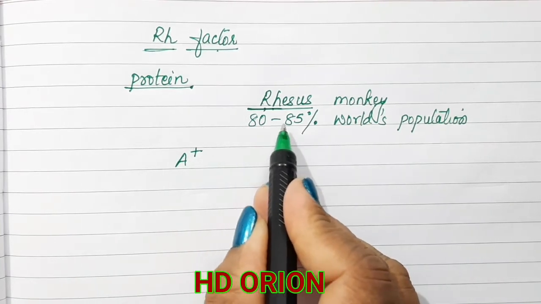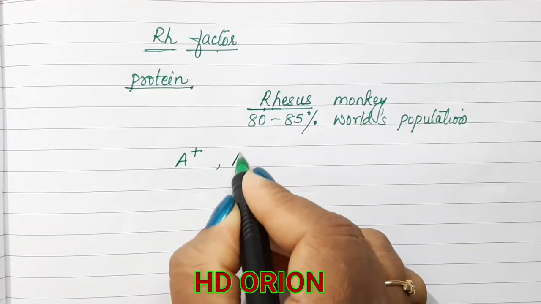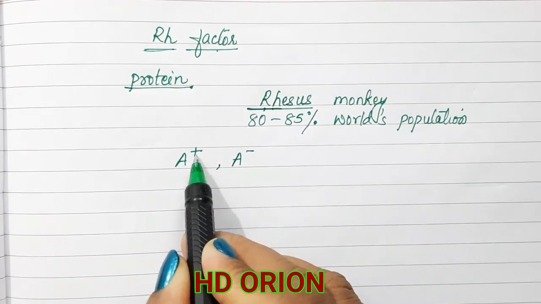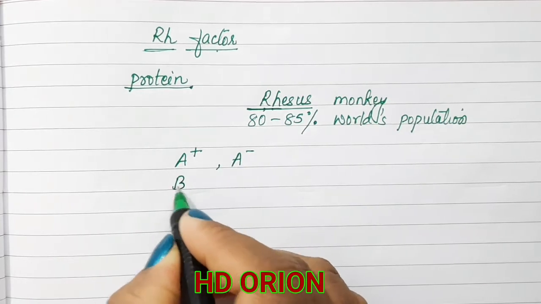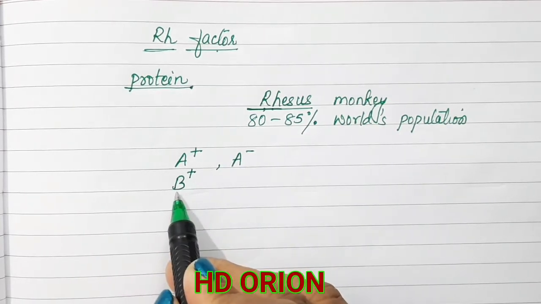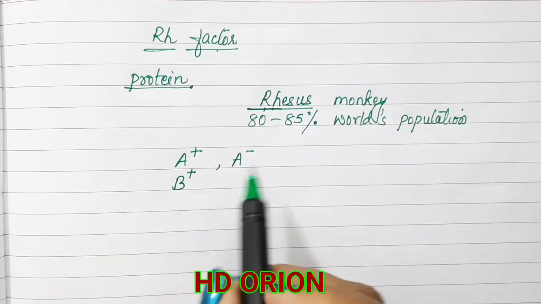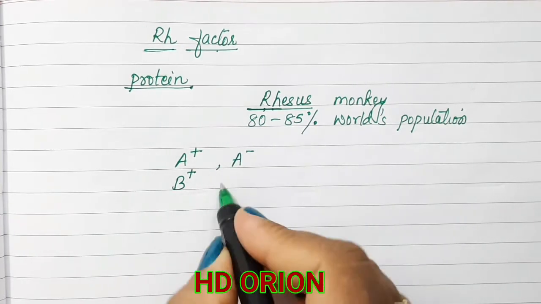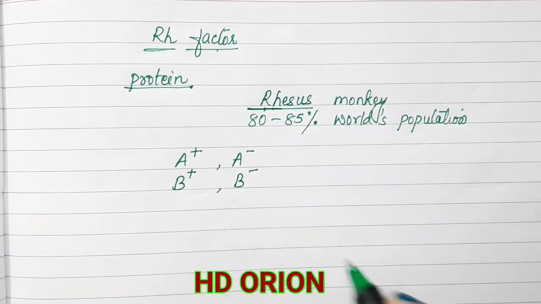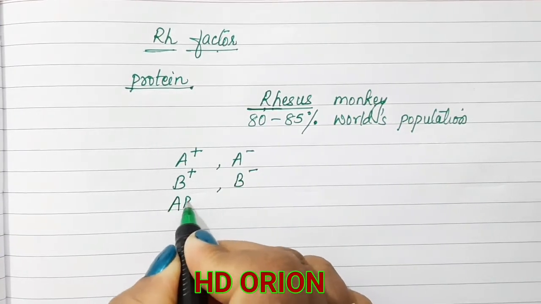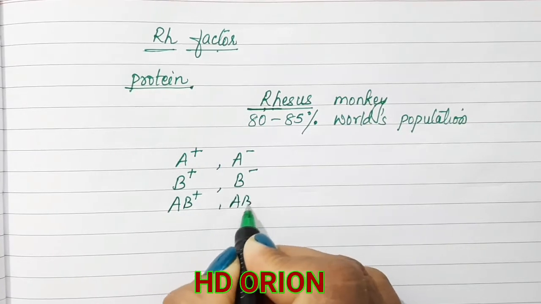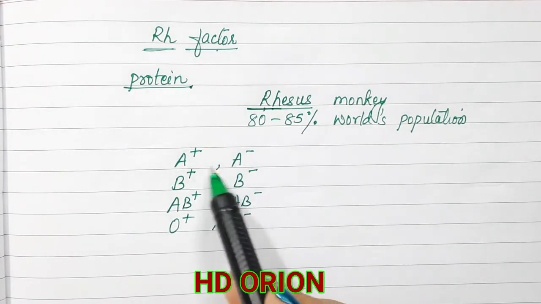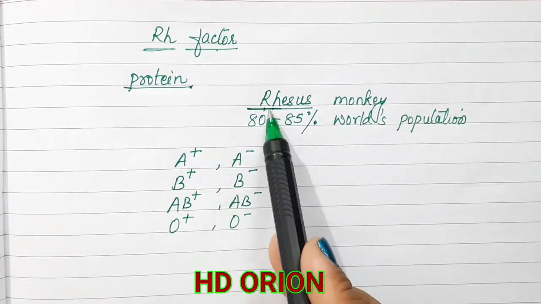That means if there is no Rh factor, the blood group A has its negative counterpart. So blood group A can be A positive or A negative. Similarly, B positive means the presence of antigen B and also the presence of Rh factor. If it is not present, we call it B negative. Similarly, AB positive, AB negative, and O positive and O negative. This is how the blood groups increase on the basis of Rh factor.